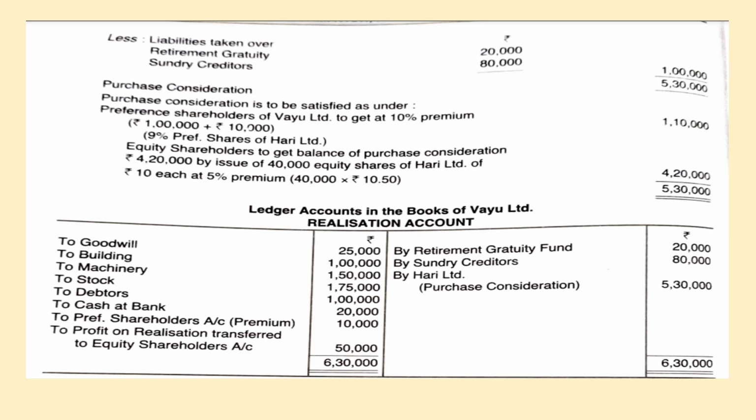So in this, the credit side is more, 6,30,000. If you minus the assets, you'll get a difference of about 50,000 rupees. If the difference is on the debit side, it means profit on realization. Suppose the difference is on the credit side, it means loss on realization. But in this particular problem, we are getting the difference on the debit side. So profit on realization, transfer to equity shareholders account, is 50,000 rupees.